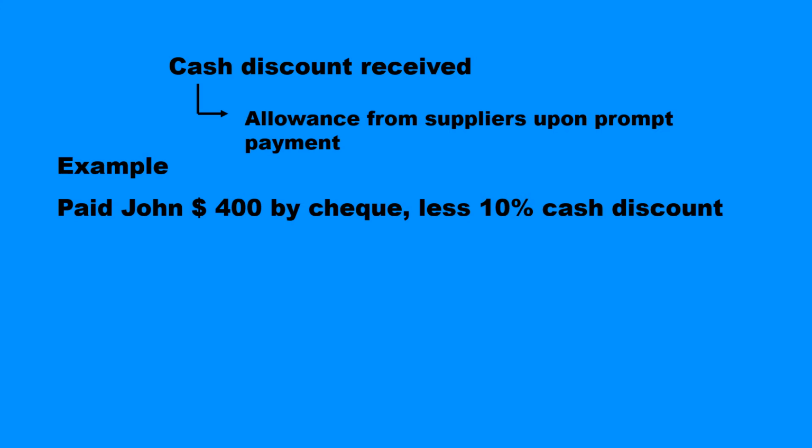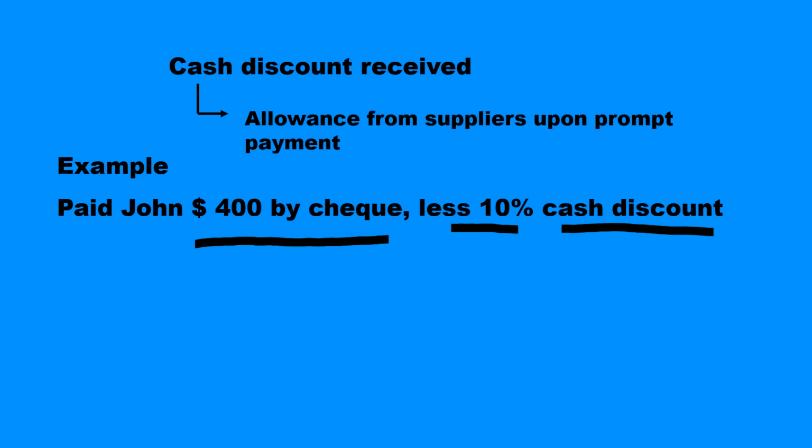Example: paid John 400 by check, less 10% cash discount. Again, does it imply that we have to pay 400, or we will have to pay less than 400, or we will not pay anything, that is zero payment?